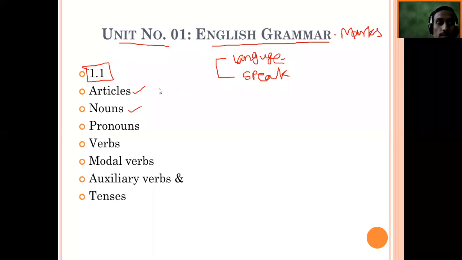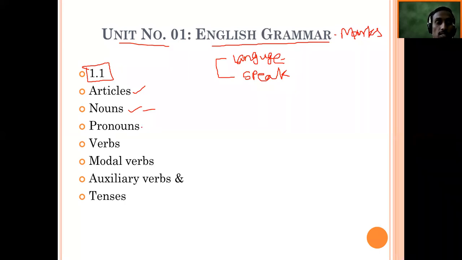Now pay attention, after this we will be talking about parts of speech, and in parts of speech we will be studying nouns. So what is a noun and its types, because we want to learn them and use them.